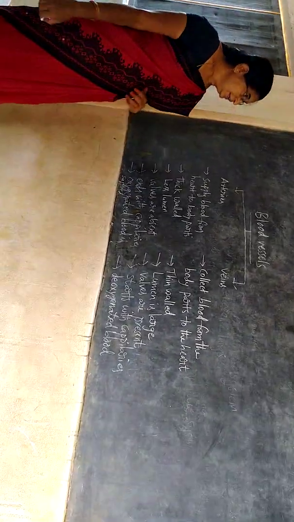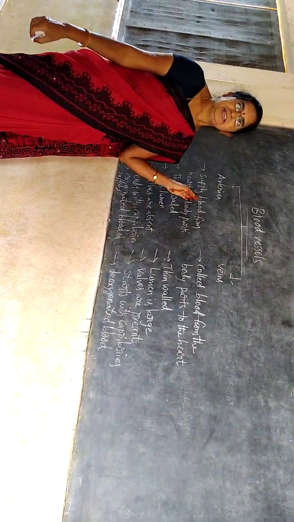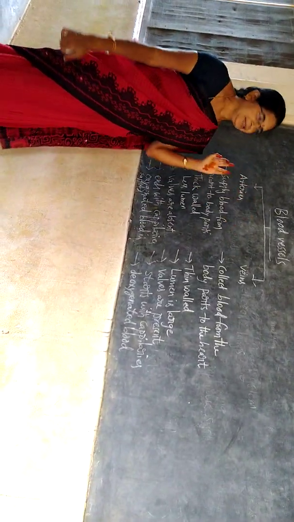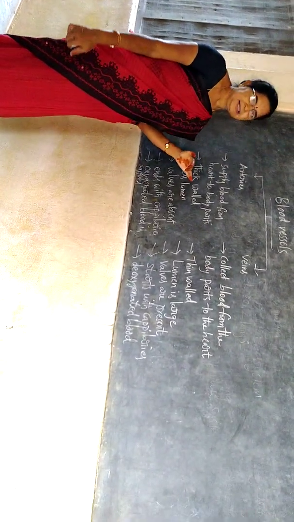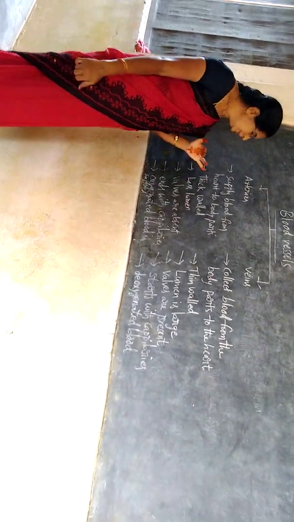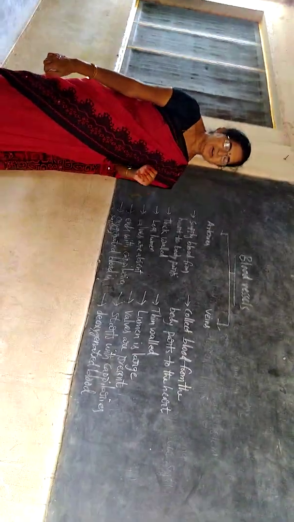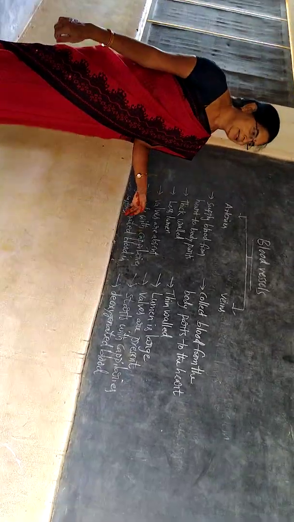If you observe the blood vessels, we can easily identify the arteries and veins by these differences. Arteries' walls are thick, their lumen is less, valves are absent and they end with capillaries. Due to being oxygen rich, the blood will be reddish in color.